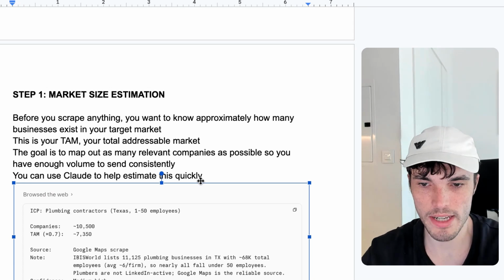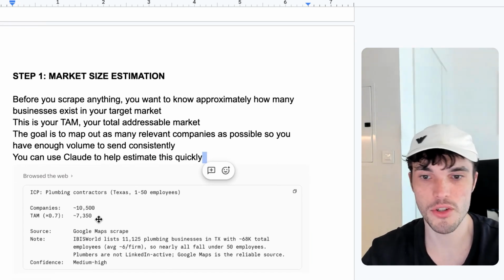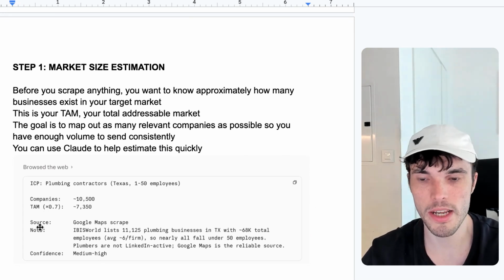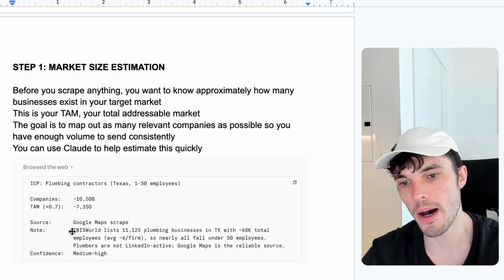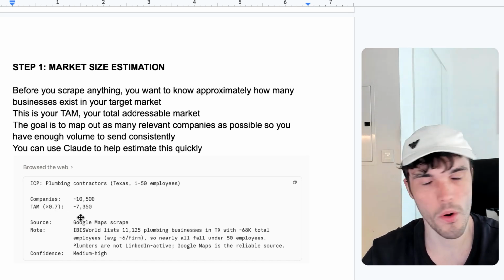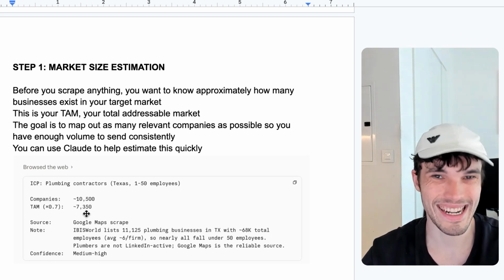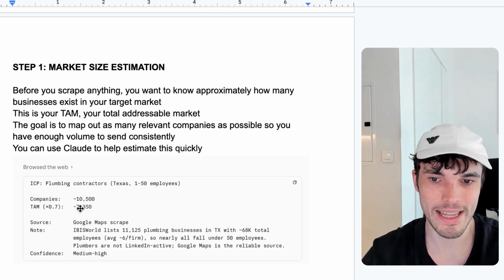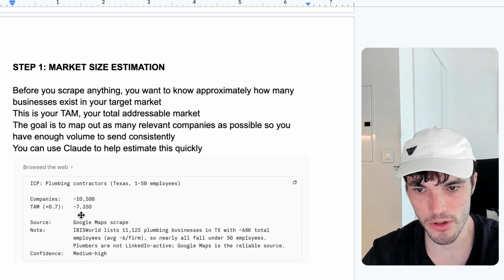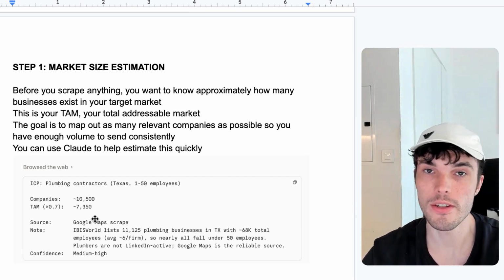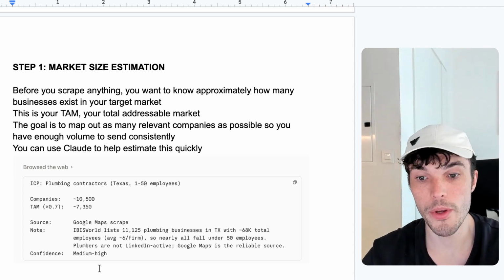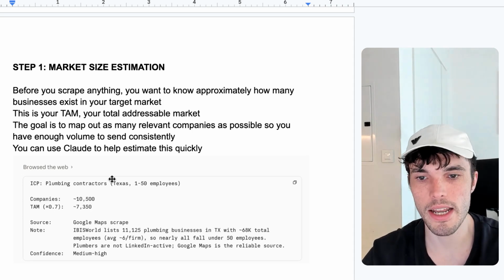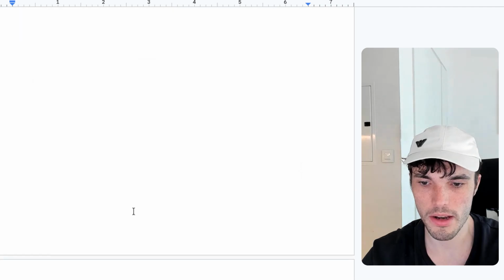So I've just shown a quick example here where we have plumbing contractors in Texas, 1 to 50 employees, and it gives an estimation of 10,000 companies. And then we just times that by 0.7 to account for probably around 30% of these that are not accessible on Google or whatever, where we just simply can't find the data. So in this case, it would be a TAM of 7,000 companies. And then we know, okay, we actually need to scrape 7,000 companies now when we do our Google Maps scraping. So this is the first part of this whole exercise, is getting a clear understanding of the total addressable market.